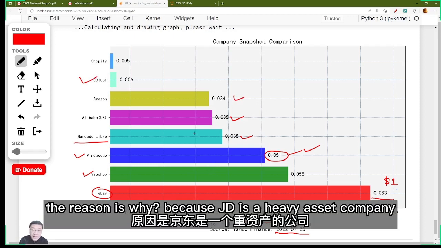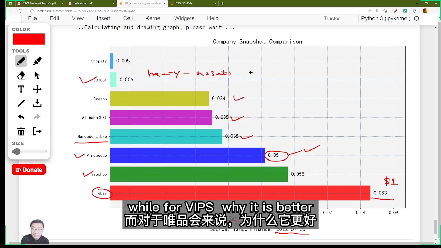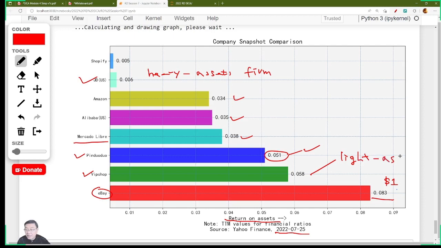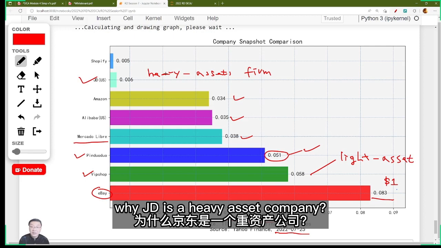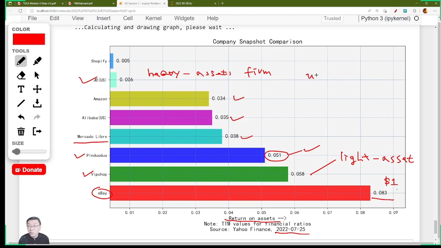The reason is why? Because Jingdong is a heavy asset company. While for Weipi, why is it better in terms of ROA? Because Weipi is a light asset company. Why is Jingdong a heavy asset company? Because Jingdong built up a lot of its own warehouses.